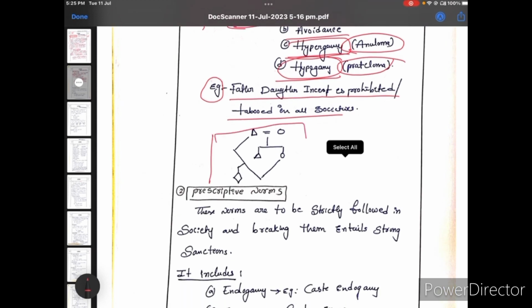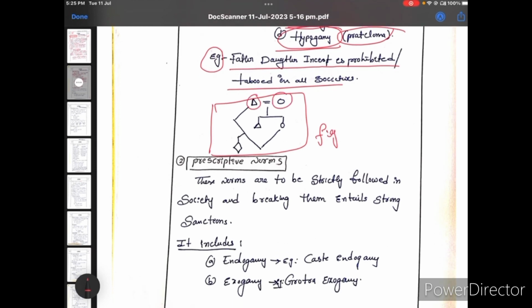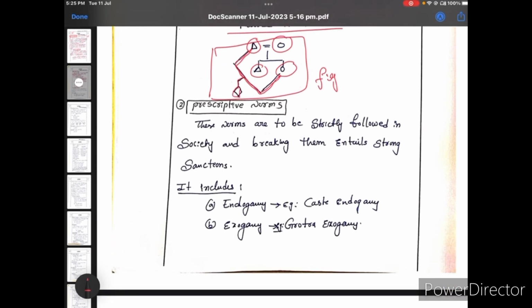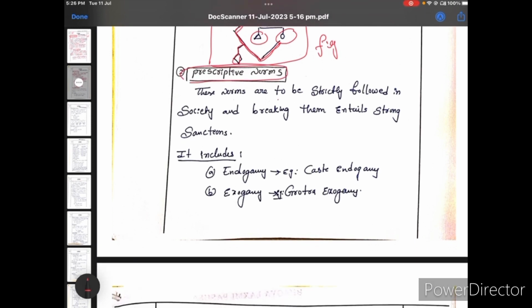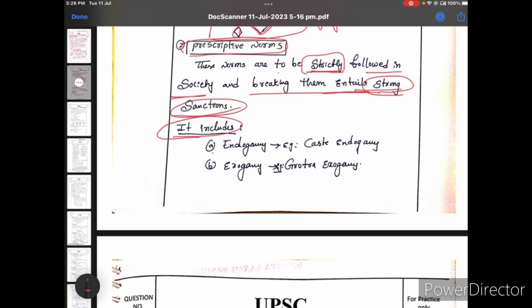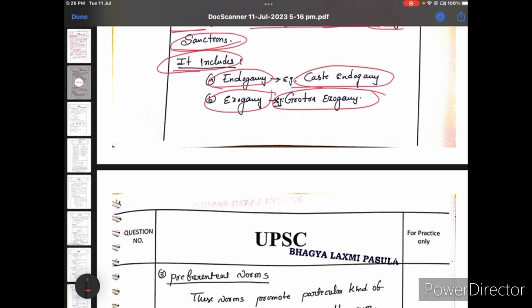So it is very important to give the figure. I give a figure here: father, mother, son and daughter. The daughter's relation with the father is what is prohibited. Next, prescriptive norms. These norms are to be strictly followed in the society, and if they are broken, they entail strong sanctions. It includes endogamy and exogamy. Example: caste endogamy and gotra exogamy.